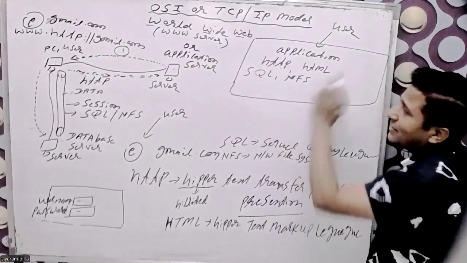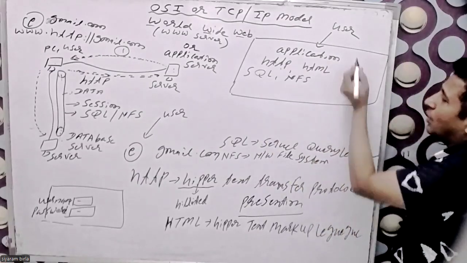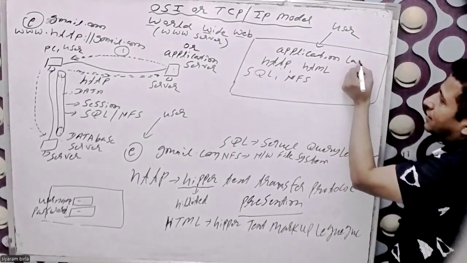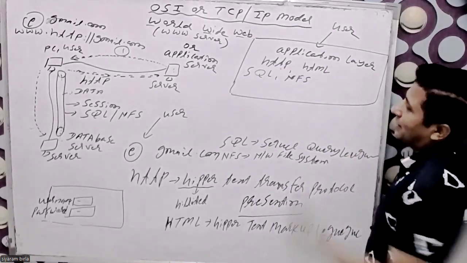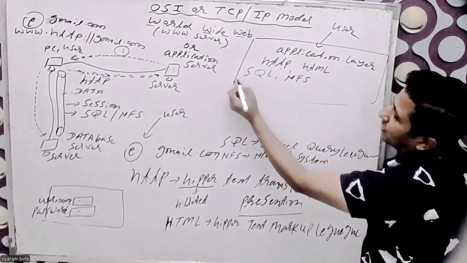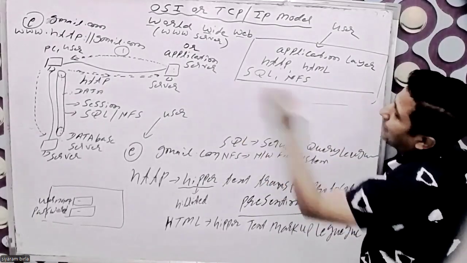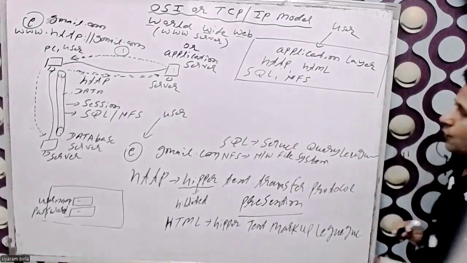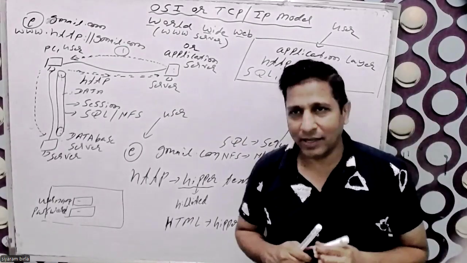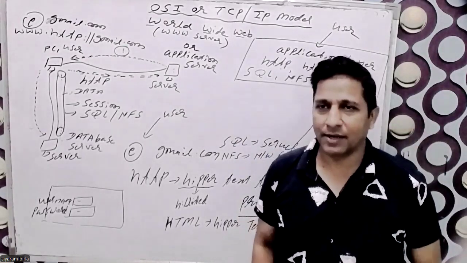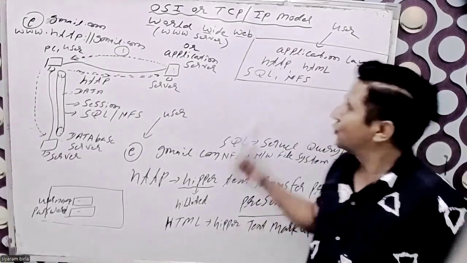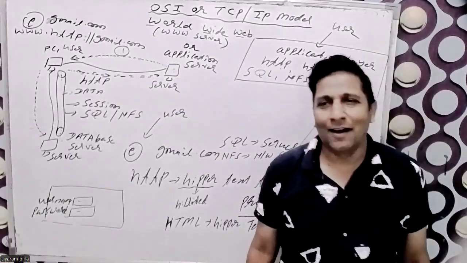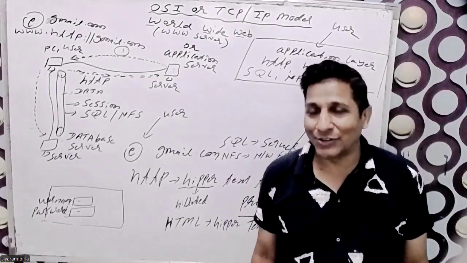So that is the application level. In networking, a level is called a layer. So this is my application layer, where all the protocols are working at the application level. All are responsible for the application.